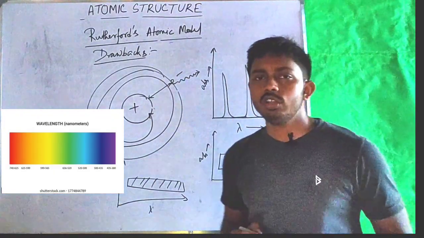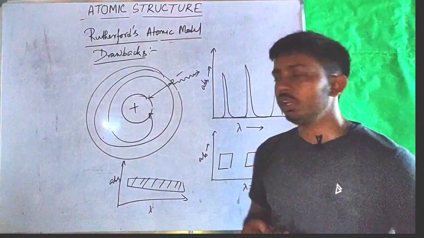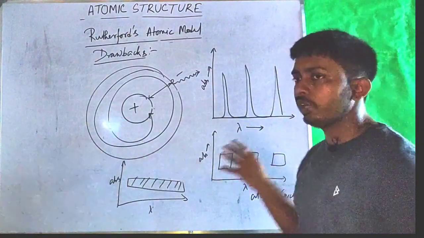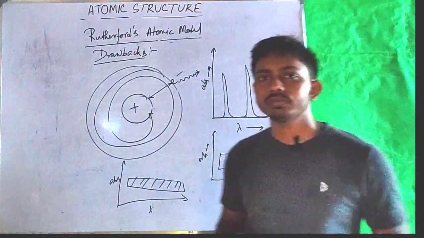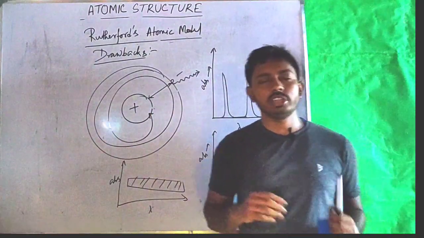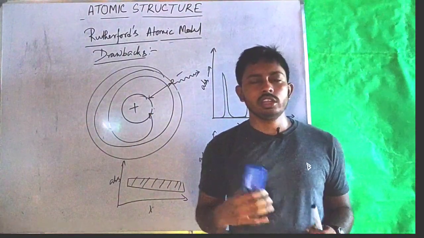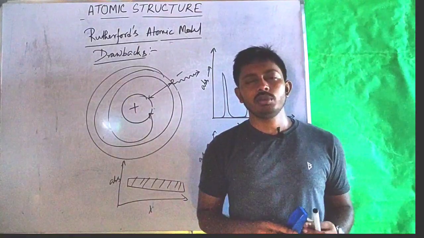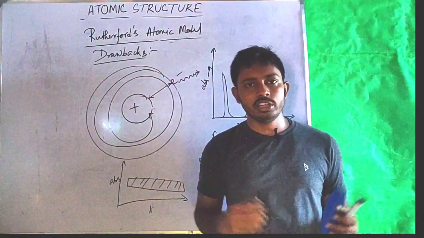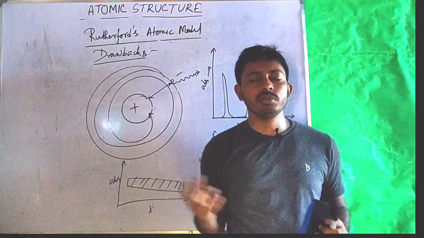So Rutherford's model also cannot explain the discontinuous spectra of an atom. So that's all for today. In the next session, we will discuss what spectra are in detail and also some advanced atomic models.